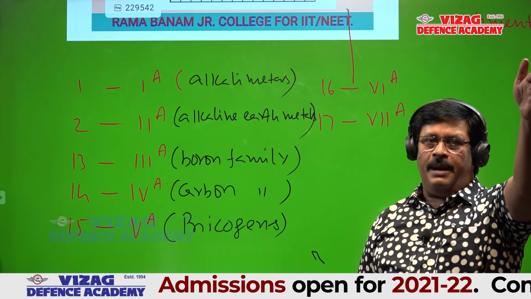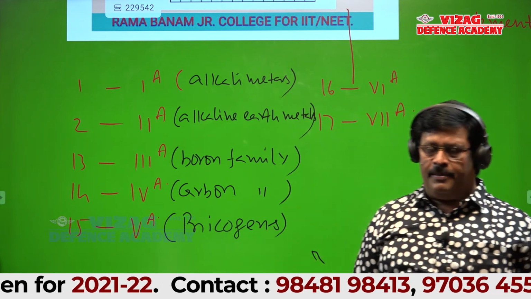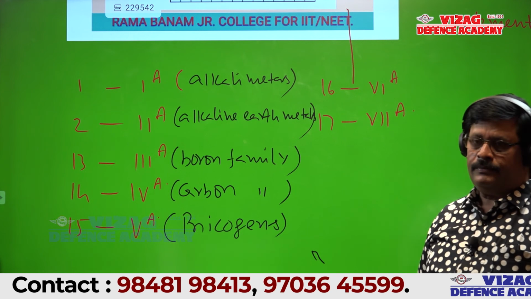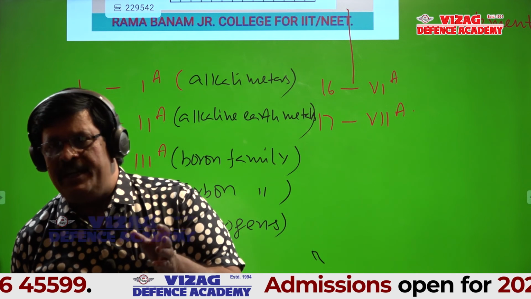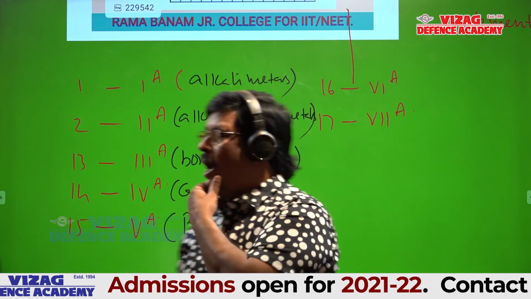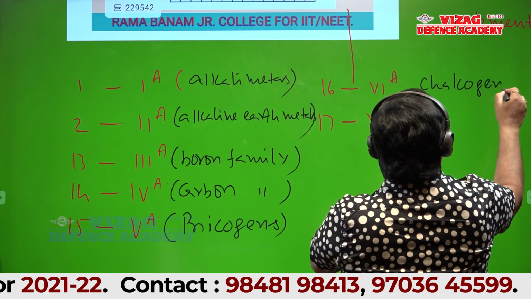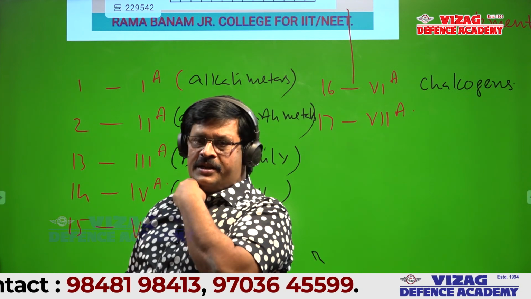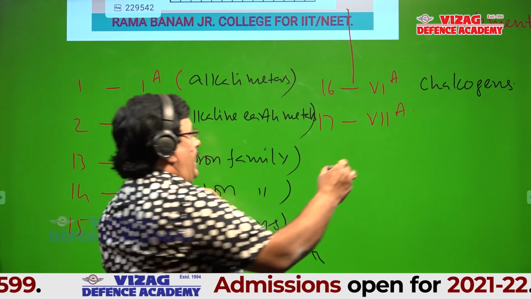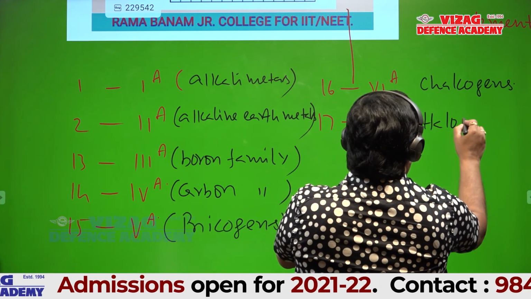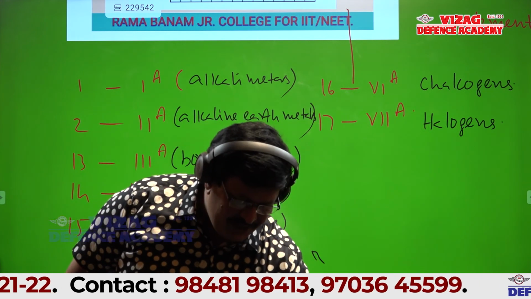Can anyone tell any specific name of 6A? I told that in ionic bond, chemical bond topic. Group 16. Any specific name? Chalcogens. Is there any specific name for group 17? That is 7A. Excellent. Halogens, sir. Yeah.